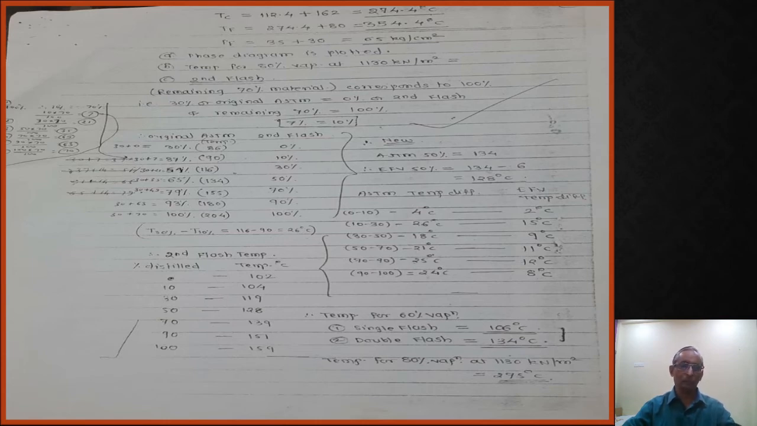That curve I have shown in the next slide, and from that curve you are going to identify your answer. Temperature for 60% vaporization: whatever curve you have drawn for single flash, that is first flash, 60% vaporized corresponds to a temperature, and you report that here. That is your answer. Similarly, for double flash, that means second flash, whatever answer you get for 60%, you report here. And the third question they have asked is the temperature for 80% vaporization at 1180 kilonewton per meter square. So this answer you report from the phase diagram. Both diagrams I have shown in the next slide.